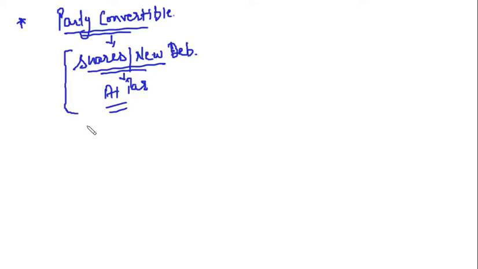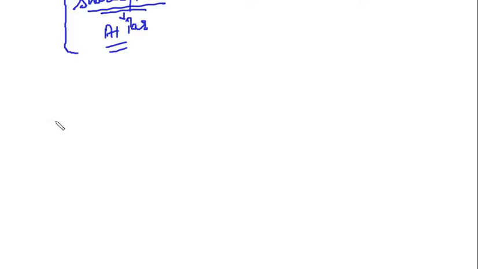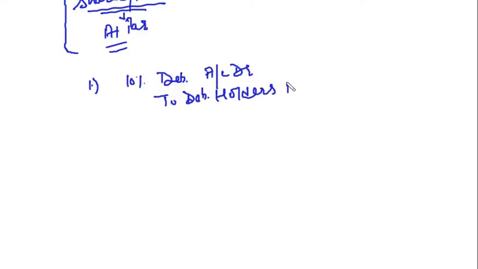Now what will be the journal entries for this? First of all, you will pass the common journal entry. What is the common journal entry? Say you have old 10% debentures. You will say 10% debentures account debit to debenture holders account. That is the amount due to the debenture holder.